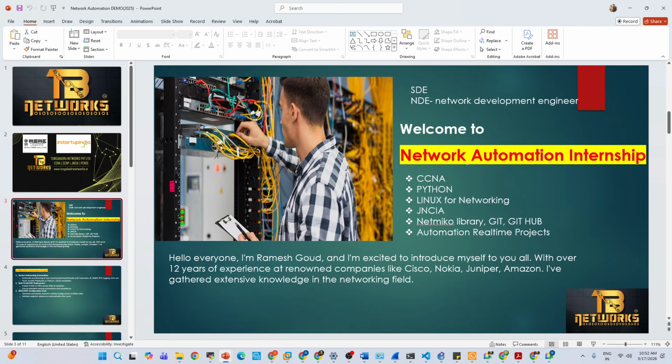That is called a new implementation, and 80% of the architectures in this world are already implemented. Eighty percent of companies have already implemented their architectures. So why do they hire you? They hire you to troubleshoot their network issues in a 24 into 7 environment, whether you are on A shift, B shift, or C shift.